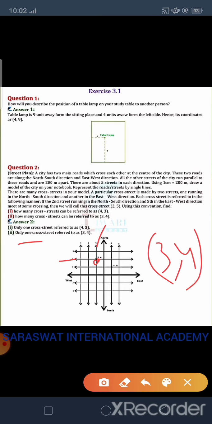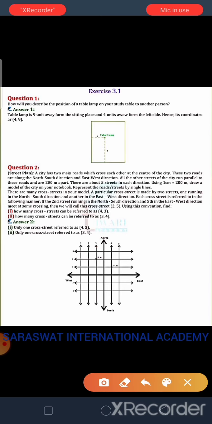So in this exercise we studied the position of any point or object in our plane. In the next video we will study our new topic, the Cartesian system. So you have to note down the exercise sums and the solutions of this exercise in your notebook. Thank you.